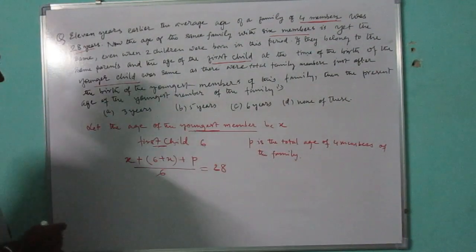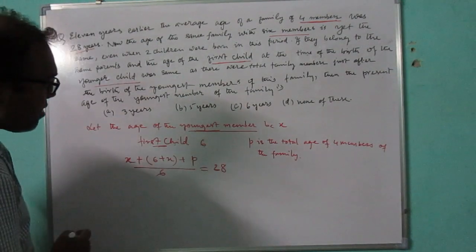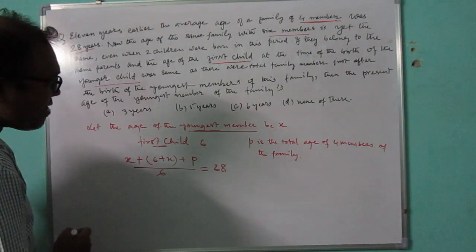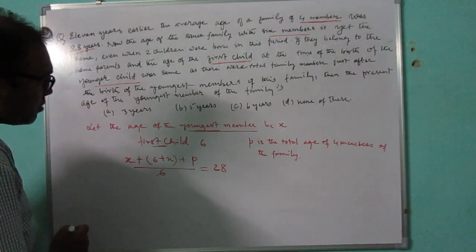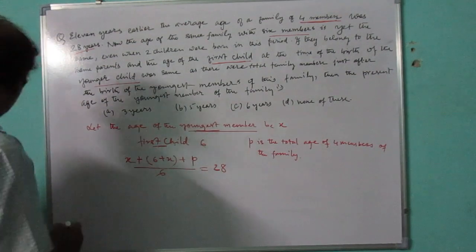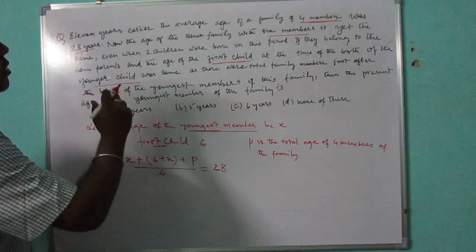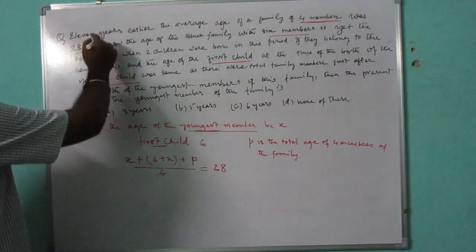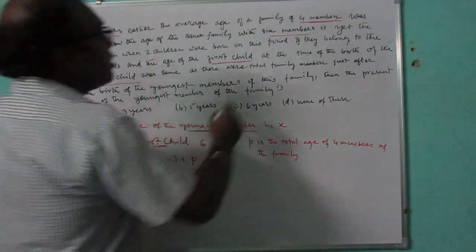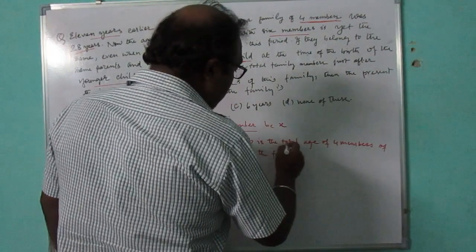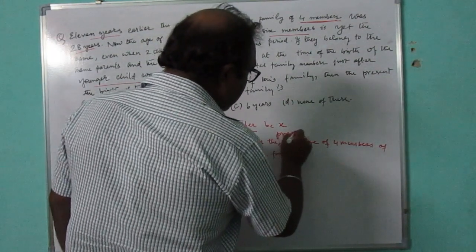Now it was 11 years before. P is the present total age of the family.